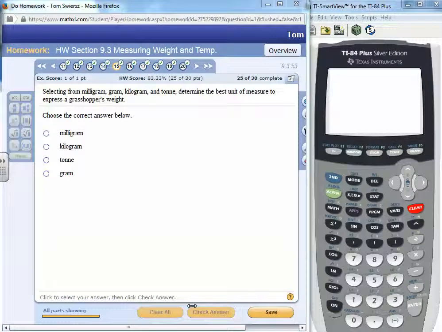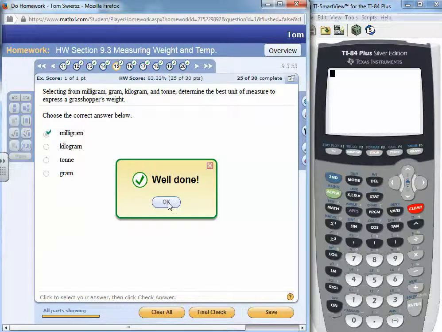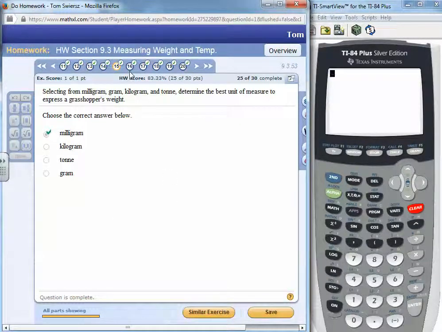Let's begin this session with solving homework exercise number 15 from section 9.3. Selecting from milligram, gram, kilogram, and a metric ton, determine the best unit of measure to express a grasshopper's weight. A grasshopper is very, very light, correct? So the lightest unit we would probably want to use would be milligram, right? A gram is a paper clip, but a grasshopper is probably much lighter than a paper clip, so the appropriate measurement would be a milligram. Possibly grams, but I think a milligram would make better sense.